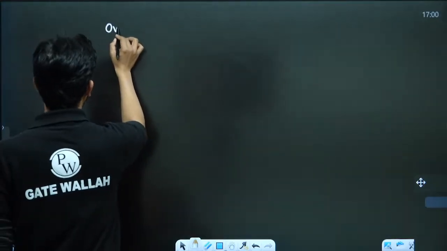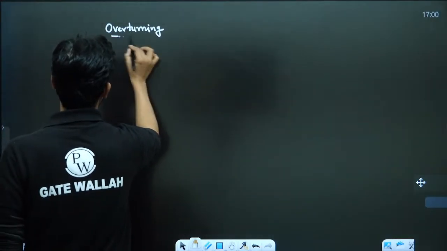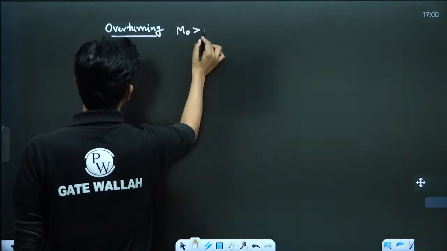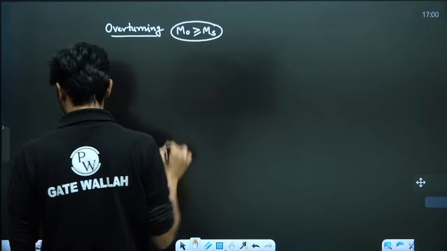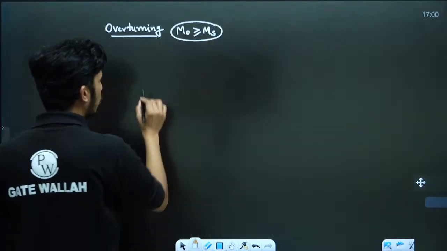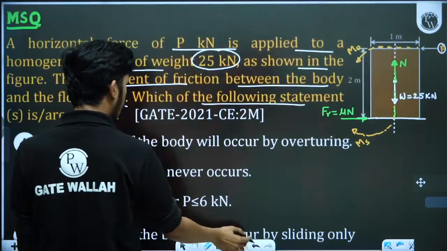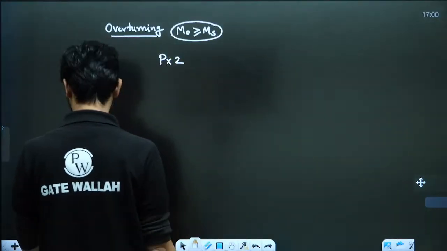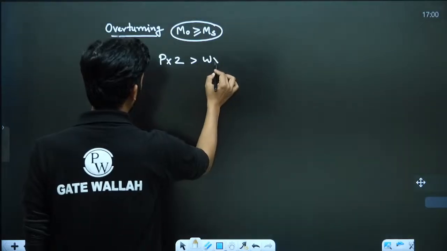So for overturning, let me add a page. For overturning, M overturning should be greater than or equal to M stabilizing. So P into 2 should be greater than or equal to W into 0.5.